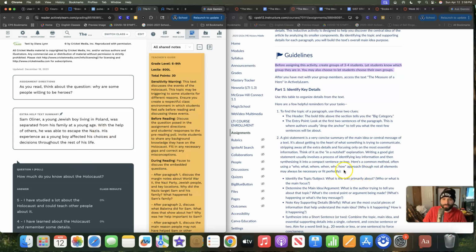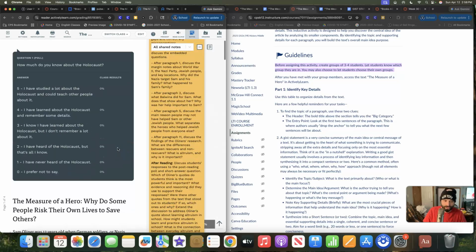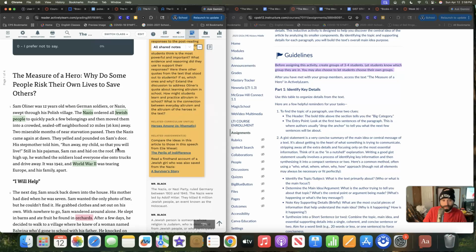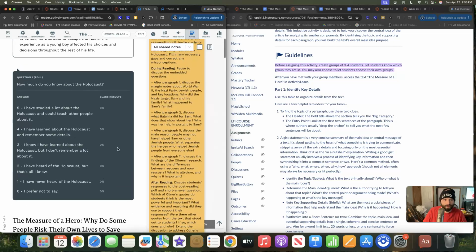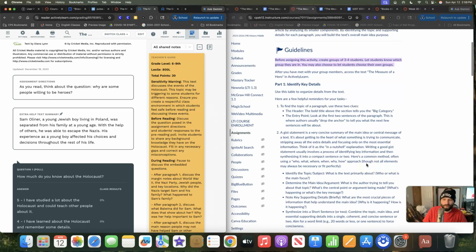Now, what you're going to be doing is each of the 4 group members are going to be assigned a different section of the passage, and you are going to find the main idea of that section, and then everyone's going to come together and compare the main idea of the entire section. And then we're going to compare and contrast to other groups, and then we're going to present to the class. So looking here, use this table. I'm going to show you the table in a second to organize details from the text.